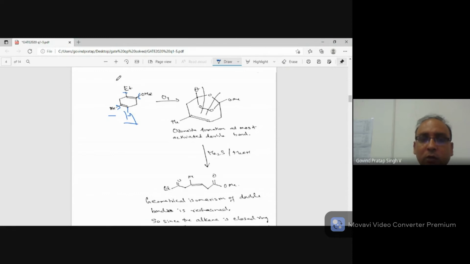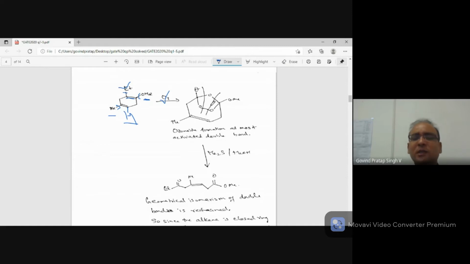On this double bond, you are having Et, which is an ethyl group, pumping by plus I effect through sigma bond, and OMe pumps by resonance. So resonance is much stronger than inductive effect. So this is very, very activated. So when you react with ozone, first you get the ozonoid.